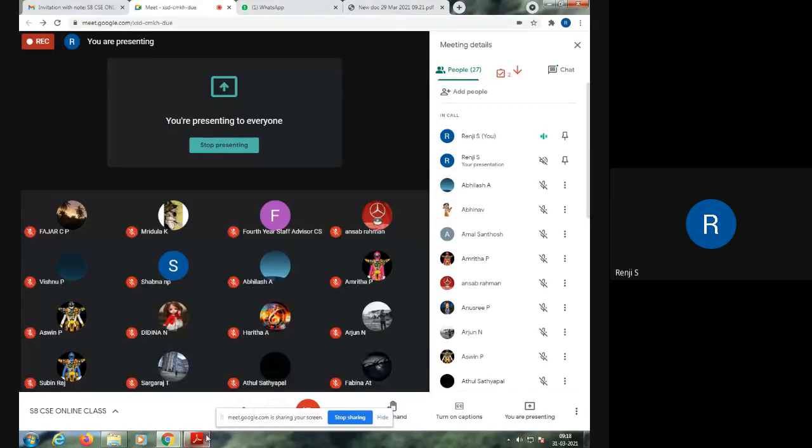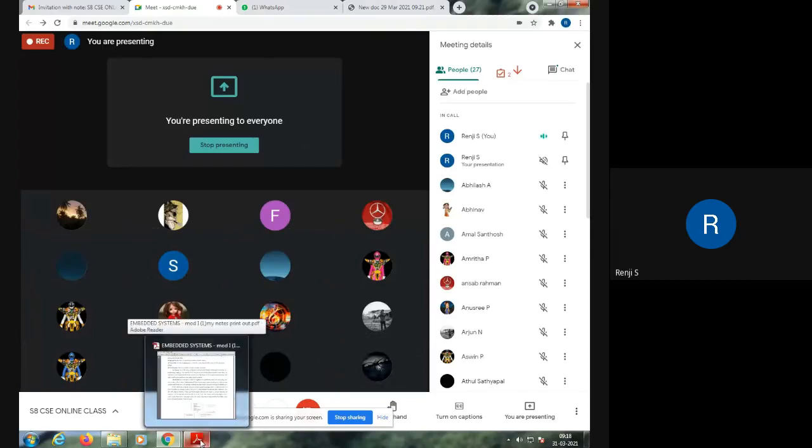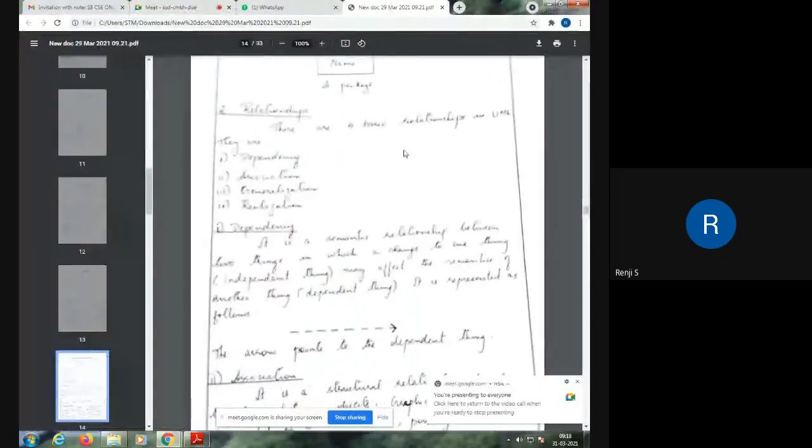Now I'm going to the next building block, and that is relationships. There are 4 basic relationships in UML: dependency, association, generalization, and realization.